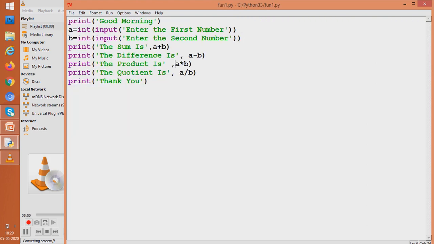The first question he says is that he wants to print only the product and the sum now. He says that he would do the work of difference and quotient any other day. But he wants this program on his laptop now only.